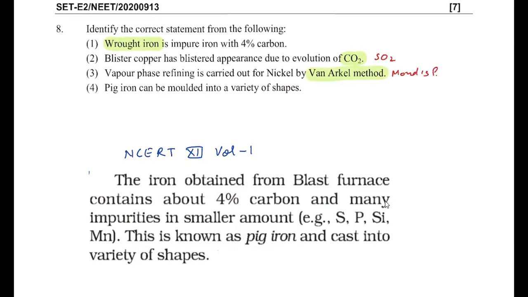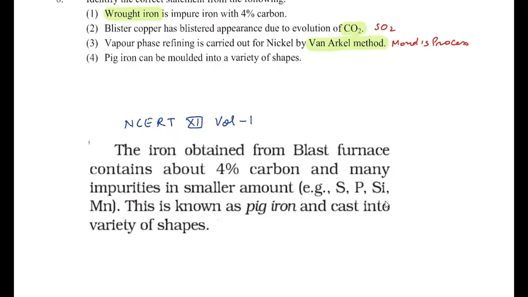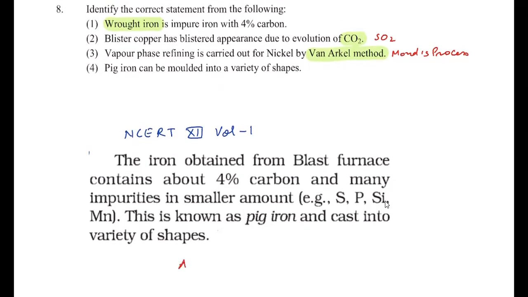So if I have to correct the statements, then the first statement should be: pig iron is impure iron with 4% carbon. The second correct statement will be: blister copper has blistered appearance due to evolution of SO2. Third statement: vapor phase refining is carried out for nickel by Mond's process, not van Arkel's process. And the last statement is correct. Pig iron can be molded into a variety of shapes. That's why the correct statement is asked. So its answer must be 4.